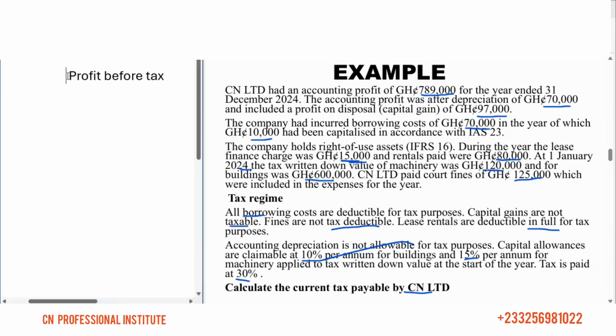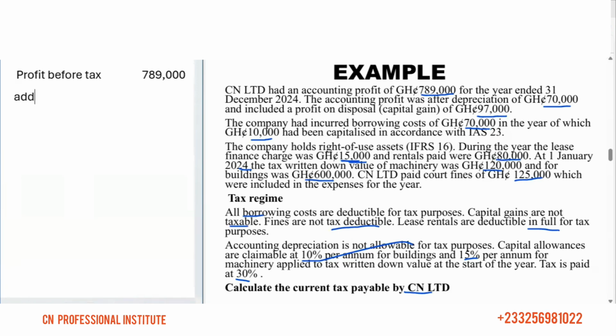So the profit before tax here is 789 thousand. Then, okay, so let's do the add backs.